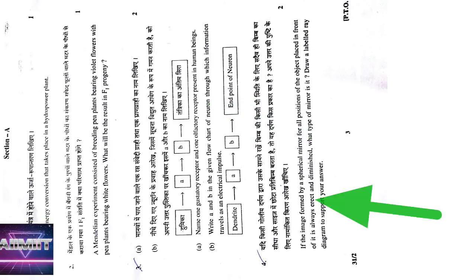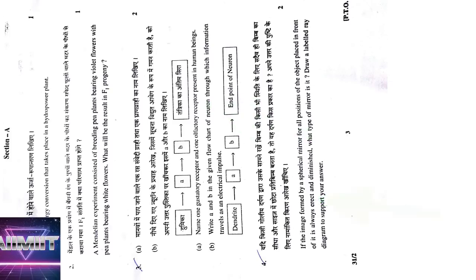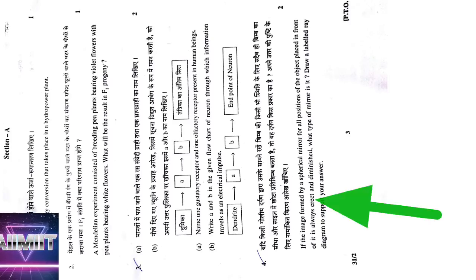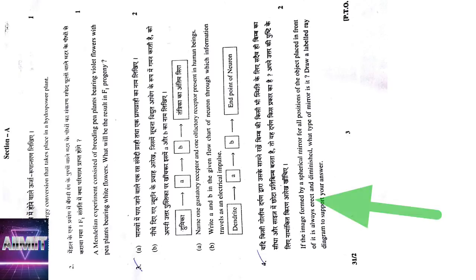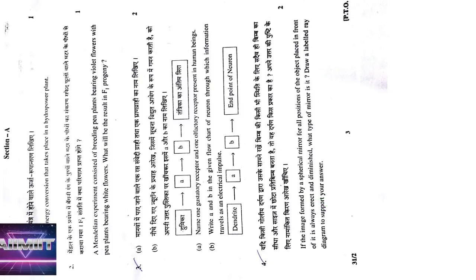Next, fourth question: if the image formed by a spherical mirror for all positions of an object placed in front of it is always erect and diminished, what type of mirror is it? Draw a labelled diagram. It is a convex mirror, we know, because in a convex mirror we always get a virtual, erect and diminished image. That's why it is used in rear view mirrors, because it covers a wide range of view. So it is a convex mirror, with the object anywhere on the principal axis.